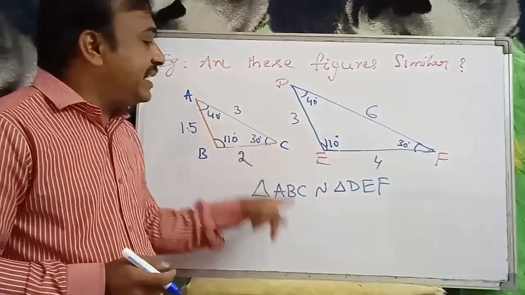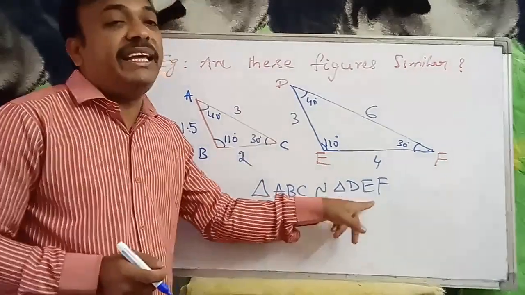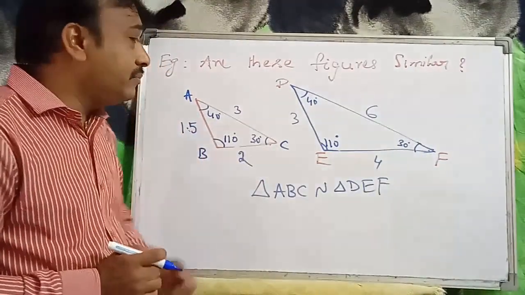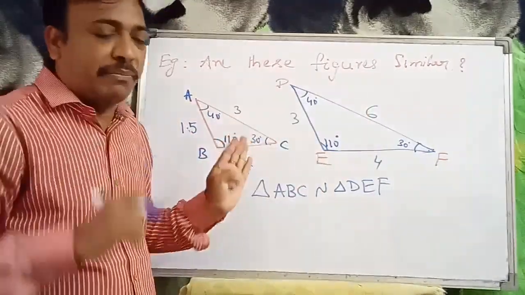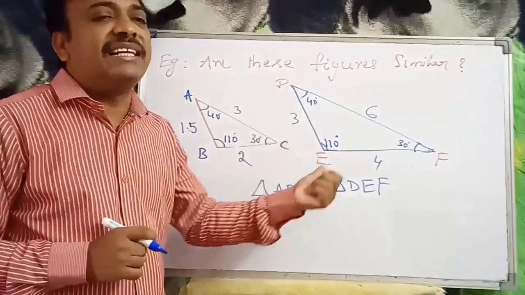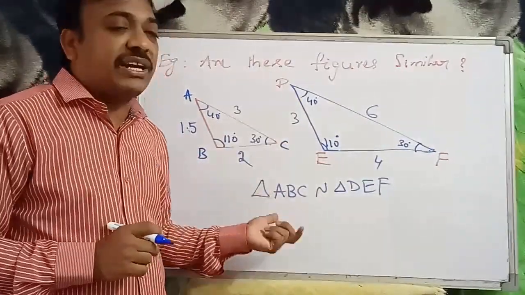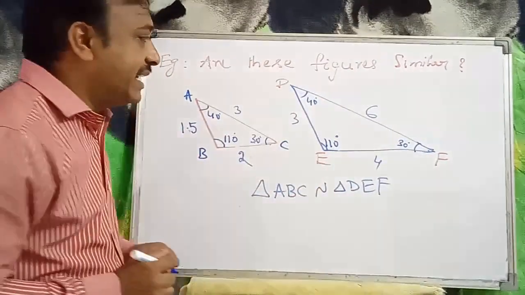Triangle ABC is similar to triangle DEF because all the corresponding sides are in proportion and the corresponding angles are also equal.